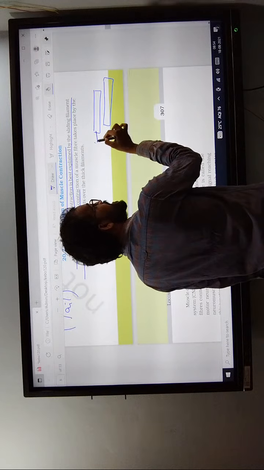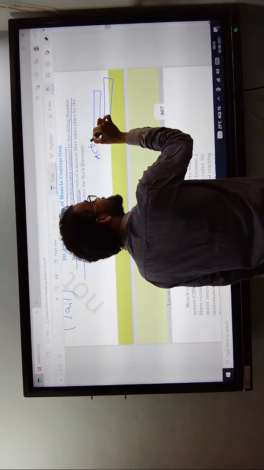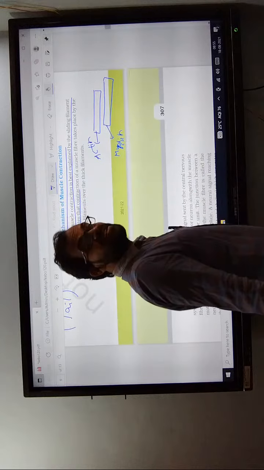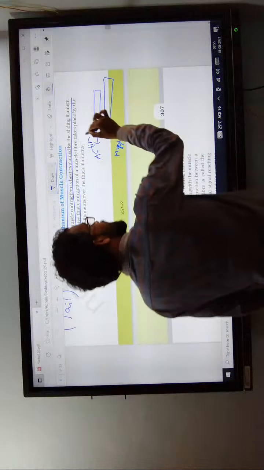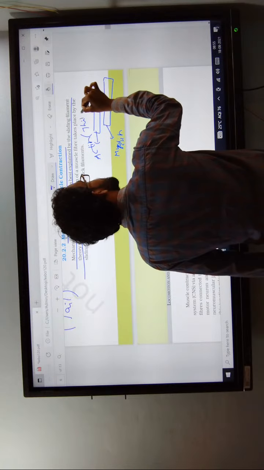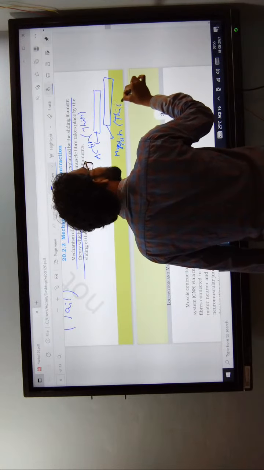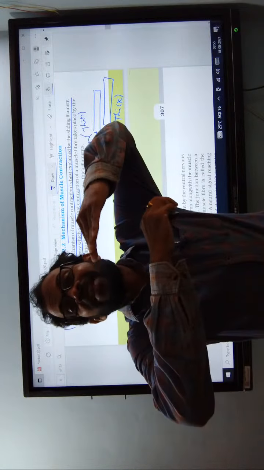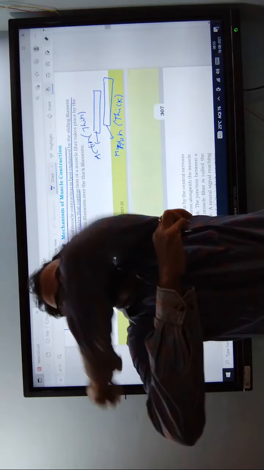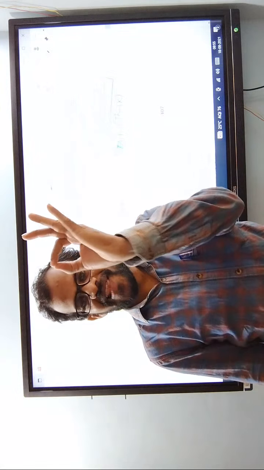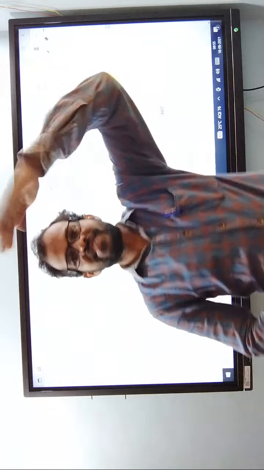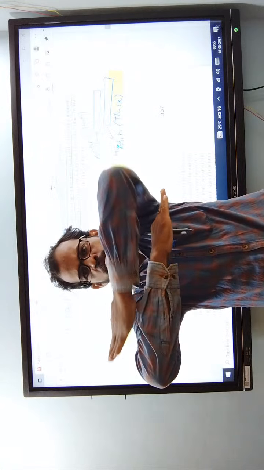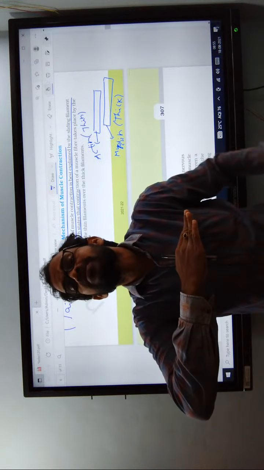The first slide indicates actin, and the second slide indicates myosin. Actin means thin filament. Myosin means thick filament. The actin filament slides over the myosin. What is the meaning? Sliding filament theory means the actin filament slides over the myosin filament at the time of muscle contraction.